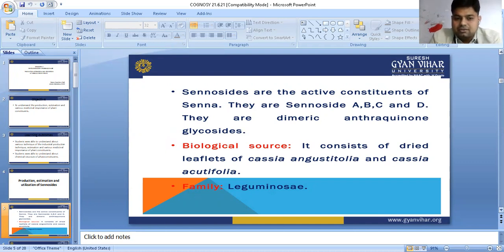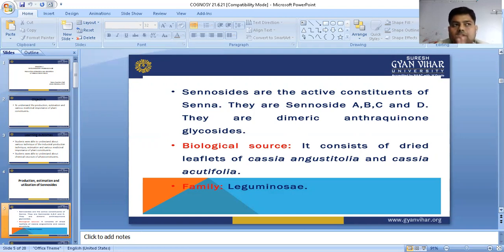Senna, cascara, aloe, rhubarb, all these drugs come under anthraquinone glycosides. Anthraquinone glycosides give the Bornträger test, but aloe and cascara give the modified Bornträger test.